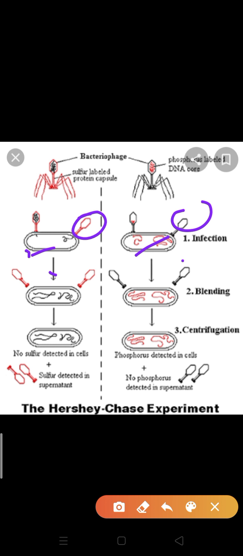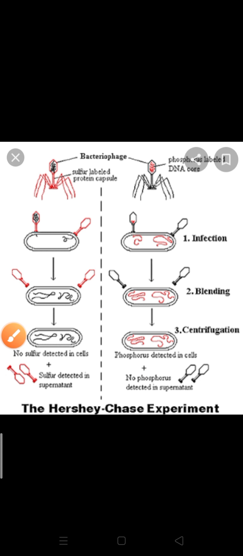Here, when centrifugation takes place, the protein coats, which are light, come to the upper side, the supernatant. The supernatant has the viral coat, and the pellet contains the cells with viral genetic material, which remain at the bottom, while protein coats float over it. Are you getting my point? This is the centrifugation process.